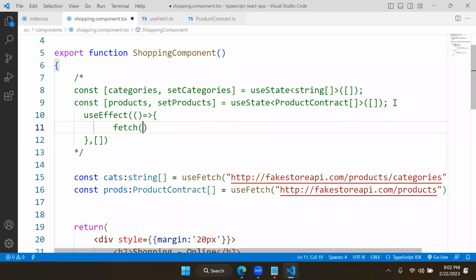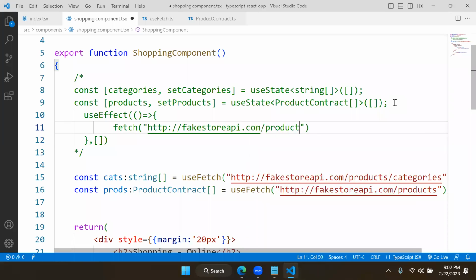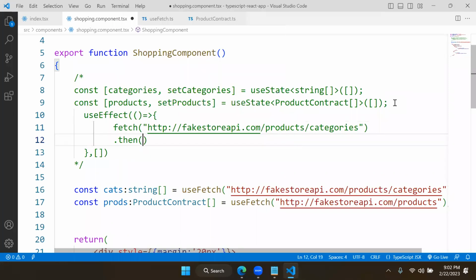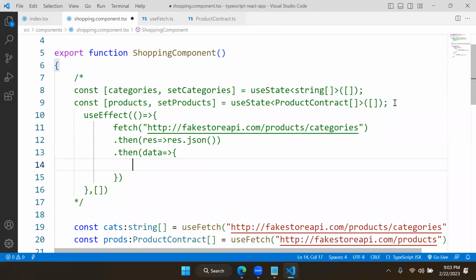So fetch HTTP fakestoreapi.com/products/categories .then response, response.json, and .then we have data, and the data comes and display here. setCategories is whatever data.